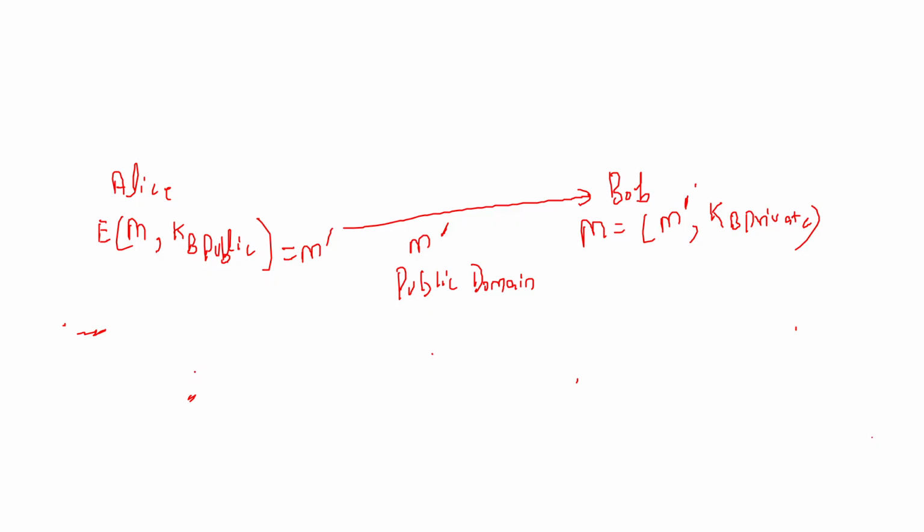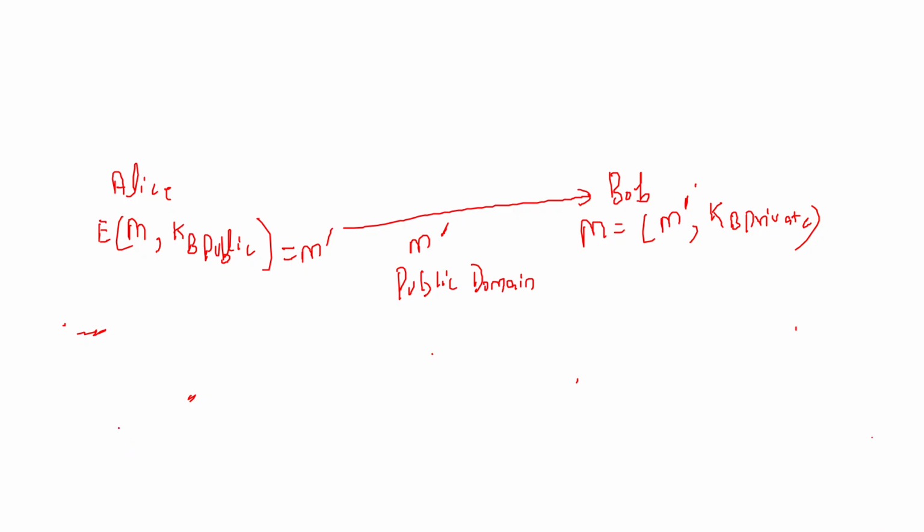We were not interested in hiding the message, but in authenticating that this message was sent by Alice. In the second scenario, we are interested in sending the message in a secret way from one person to another. So here also we are using a public private key pair, but we are encrypting the message with the public key of the person to whom we want to send the message in a secret way.